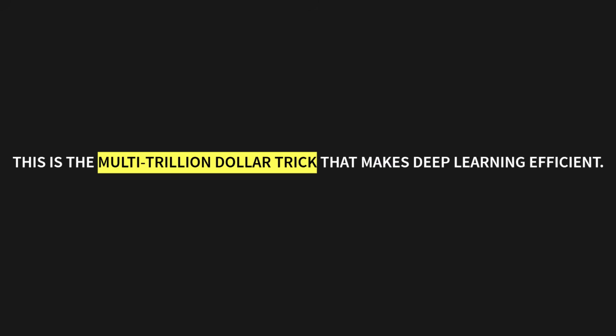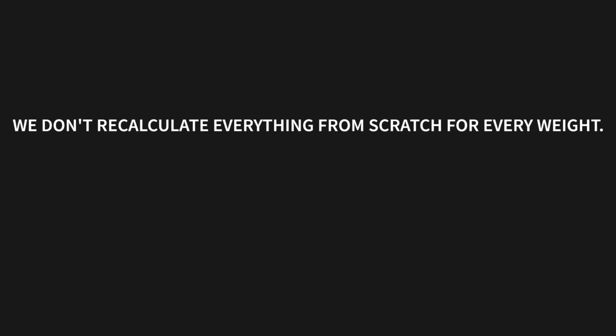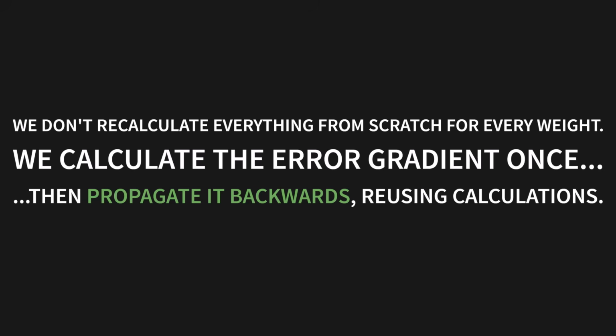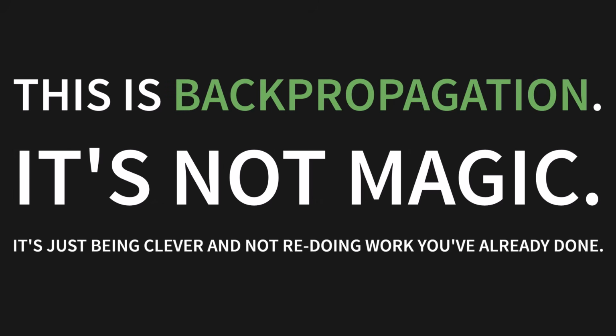This is the multi-trillion-dollar trick that makes deep learning efficient. We don't recalculate everything from scratch for every single weight. We calculate the error gradient once, at the very end, and then we propagate it backwards, reusing calculations every step of the way. This is backpropagation. It's not magic, it's just being clever and not redoing work you've already done.